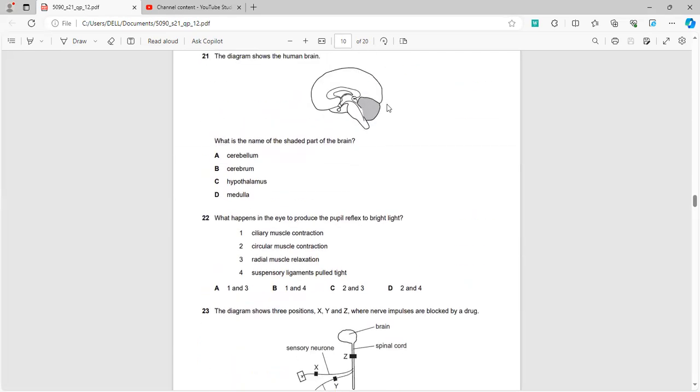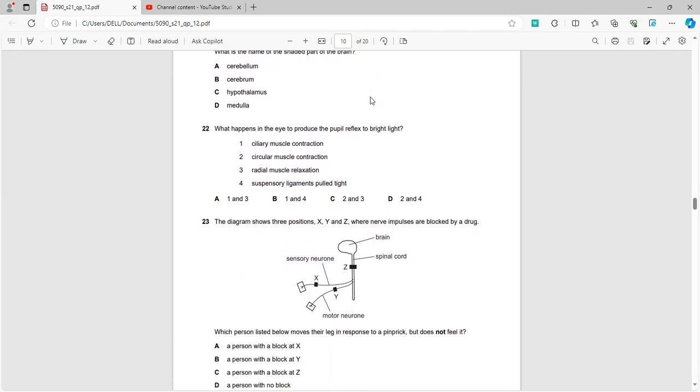What is the shaded part? This is the occipital part of the brain, and this is the cerebellum, which is involved in all the involuntary functions. What happens in the eye to produce the pupil reflex to bright light? So whenever we produce basically bright light, this is what happens. The ciliary muscles contract, and the radial. There is always a dual thing. One type of muscles contract, and the other type of muscles always relax. The option would be